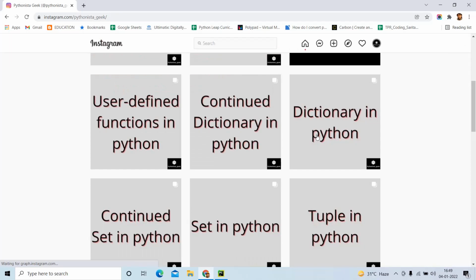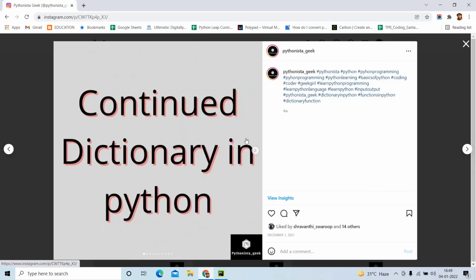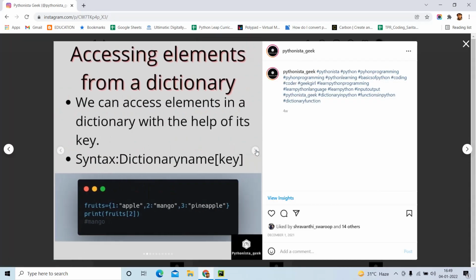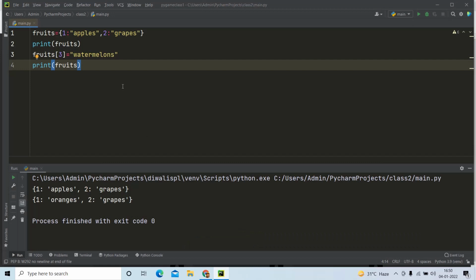Now, moving further, we are going to learn how to access some elements in a dictionary. In list, we access with the help of the index value, but a dictionary is not indexed. So we need to use the keys to access a particular element from this dictionary.